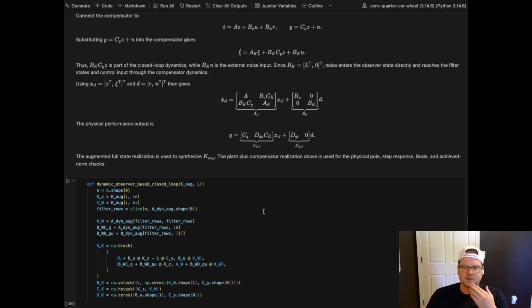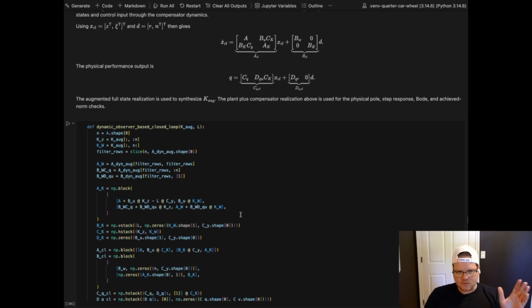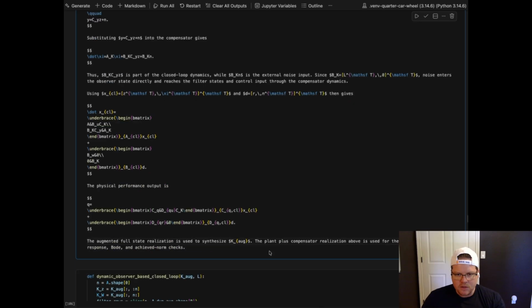And so the physical plot, step response, Bode, achieved norm checks. Wait, I think this is stale because I moved those actually in part 6. So that's not in this portion. I'll change that.